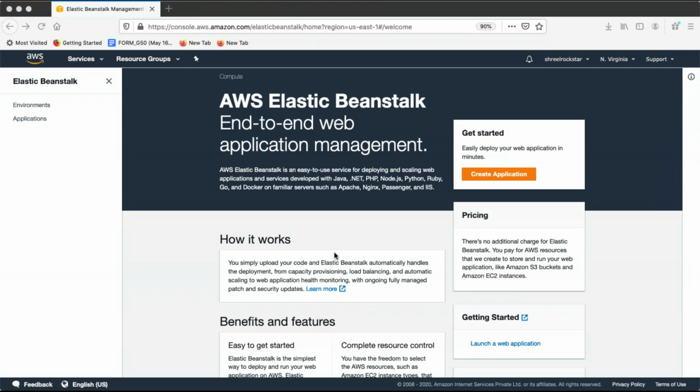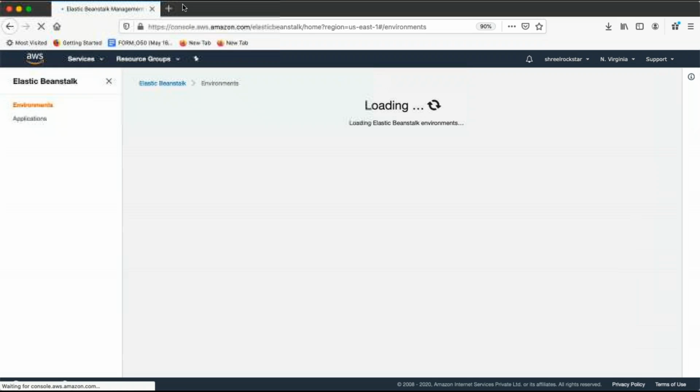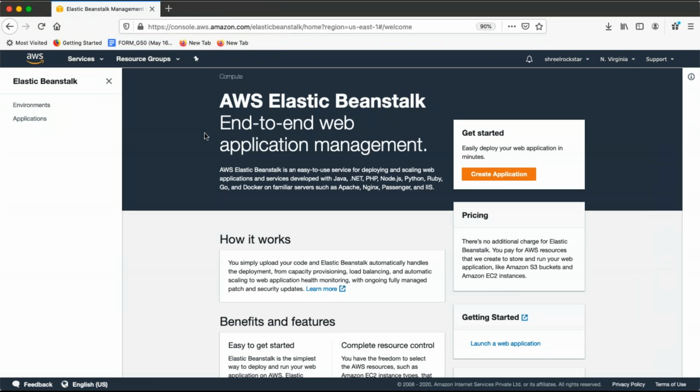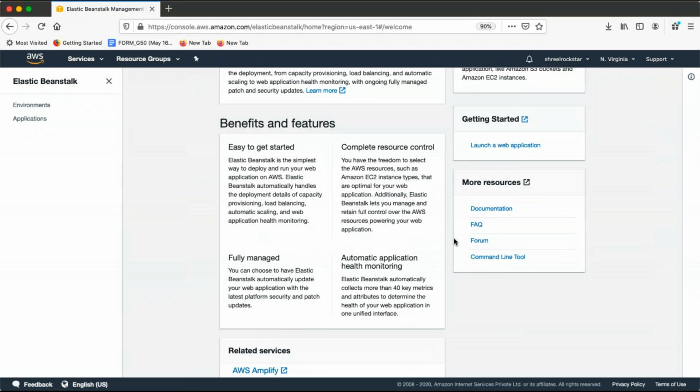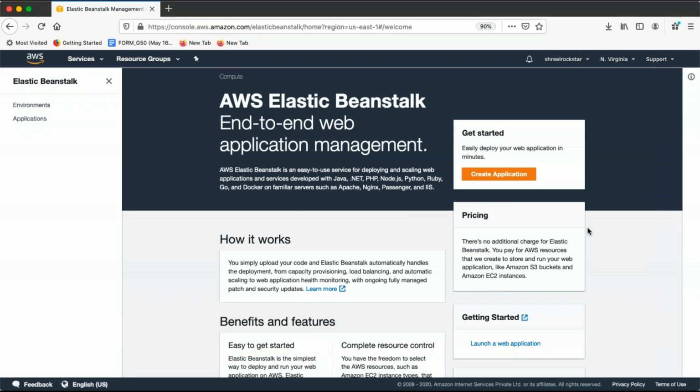So that's another service. Now let's go to Elastic Beanstalk. I hope my screen is visible to everyone. This one, and there is a service available, guys. You can see it under EC2 compute, also Elastic Beanstalk. Why is it in compute? Because in the background it is going to create EC2 instances for us, which you could do manually, but you can also do it as part of automation, right? Because it's a managed application.